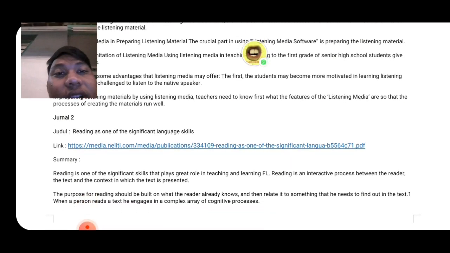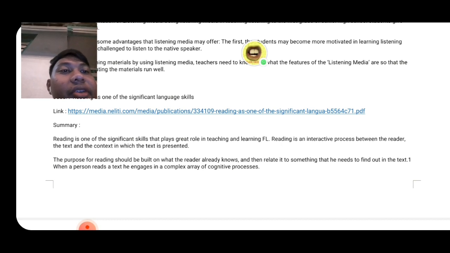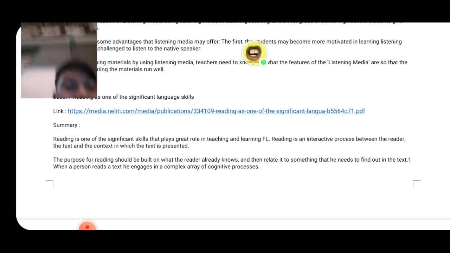And then the second journal is "Reading as One of the Significant Language Skills." The summary: reading is one of the significant skills that play great roles in teaching and learning. Reading is an interactive process between the reader, the text, and the context in which the text is present. The purpose for reading should be built on what the reader already knows, and then related to something that he needs to find out in the text. When a person reads a text, he is engaged in a complex array of cognitive processes.